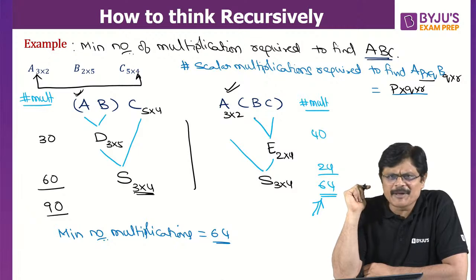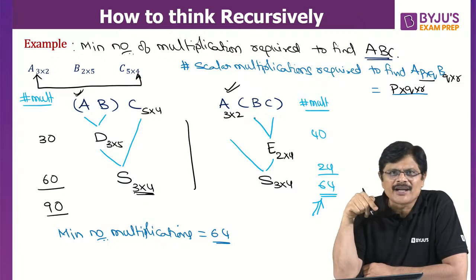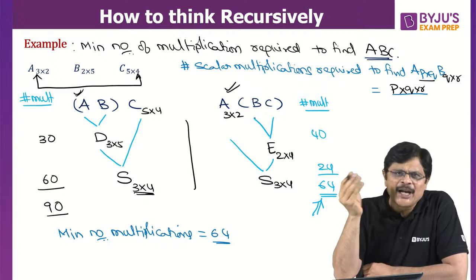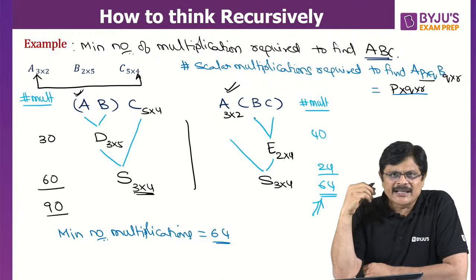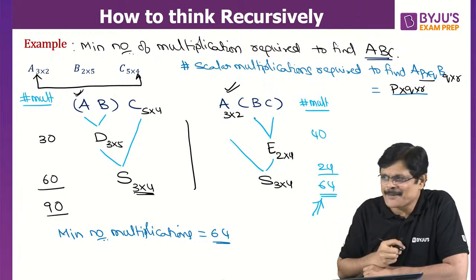Yeah, 64 is minimum, wonderful. Is there any result which supports me? I can do both the orders, fine. Any order you do it, you can take whatever is the minimum that you can take. There should be some result which should support me. What is that result which supports me?